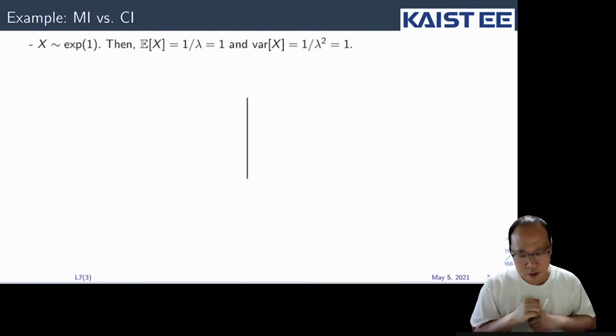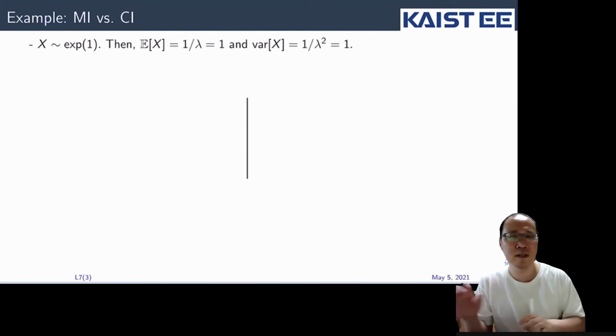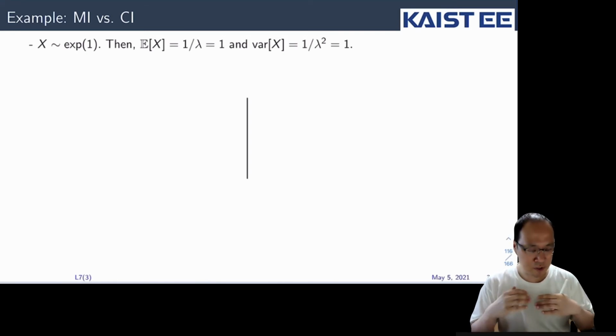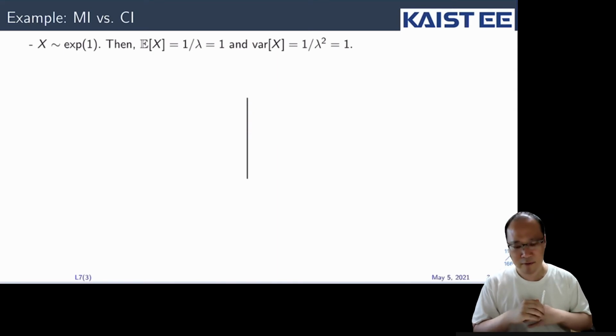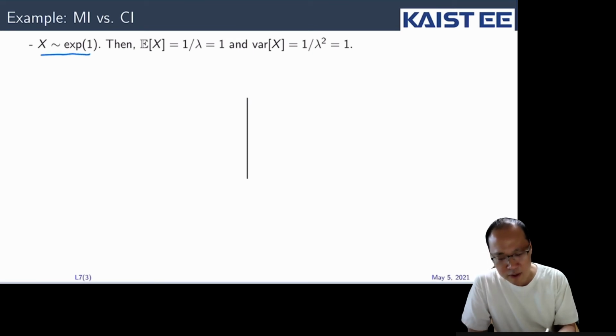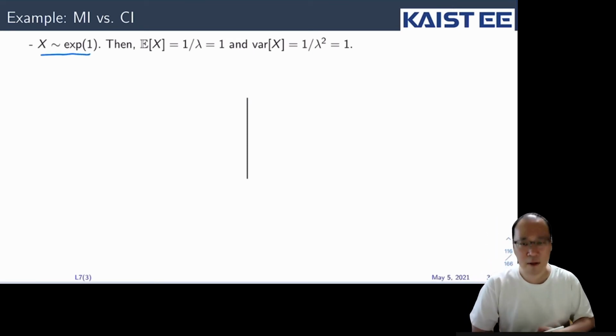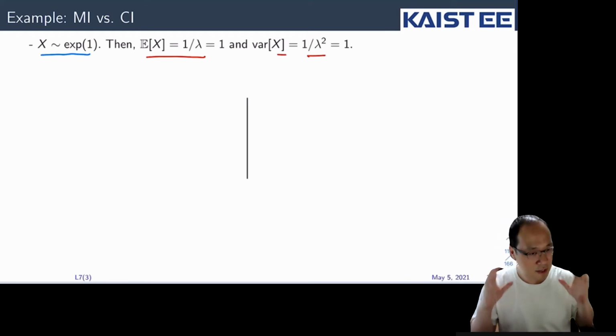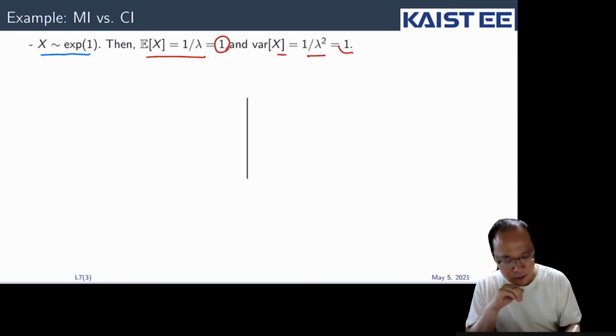So one may ask a question: okay, I roughly see the difference between the Markov inequality and the Chebyshev inequality. It may be very helpful for us to look at an example where each of these two inequalities will provide a different bound for the same setting. Okay, so let's look at that. So x is an exponential random variable with parameter 1. And we know that for the exponential random variable, the expectation is 1 over lambda, and the variance is 1 over lambda square. We already kind of memorized that. So that's 1 and that's 1.